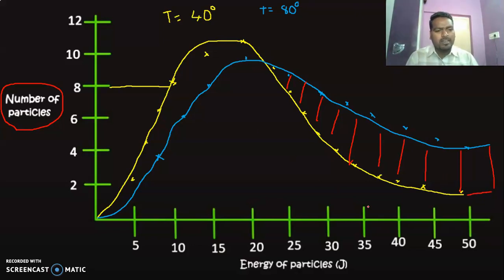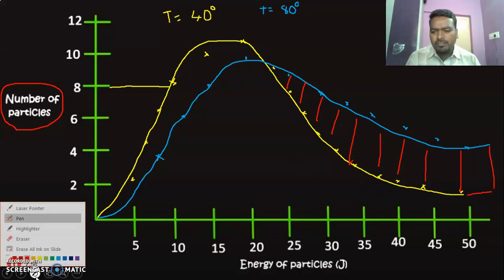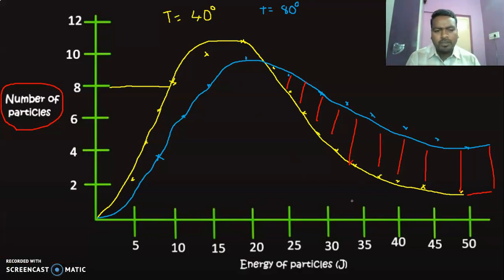And if you look at this graph, if you come to this zone, what happens? If you come here, for example, the molecule possesses more than 30 joules, 35, 40, 45, so 50 joules of energy. In this zone, the energy of the molecule is high. But if you come here, in this zone, the gaseous molecule possesses less energy.